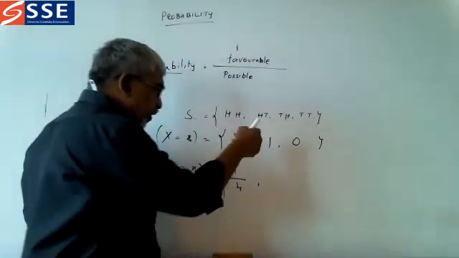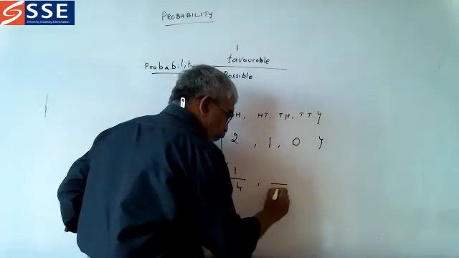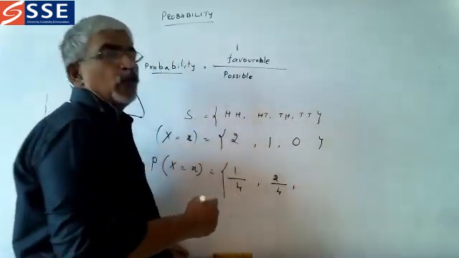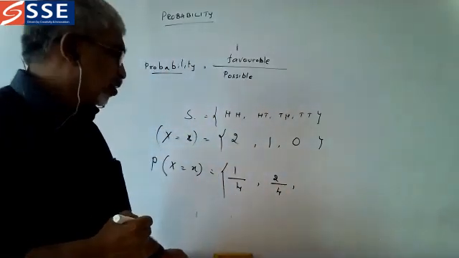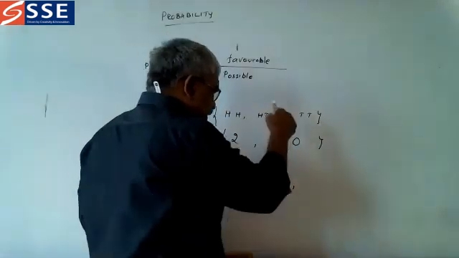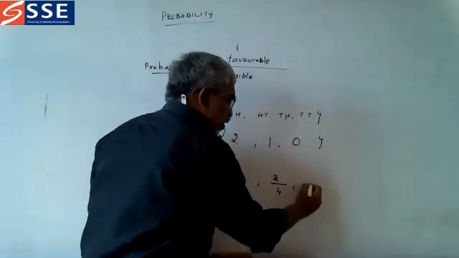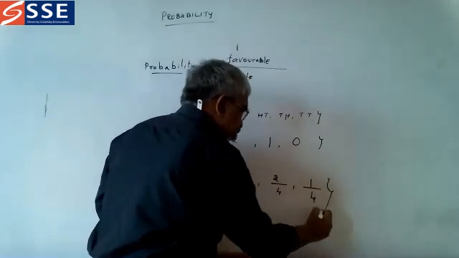Then how many times is this 1 coming? Out of 4 possibles, 2 times 1 head is coming. So it is 2 by 4. Then how many times is 0 coming? That is, no head is coming. Only once no head is coming. So it is again 1 by 4.